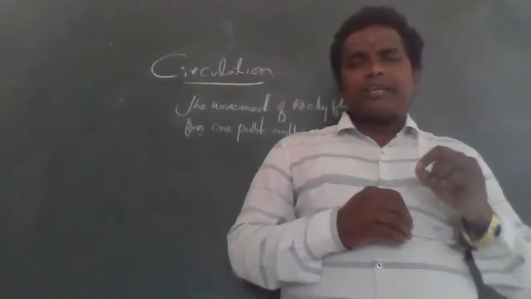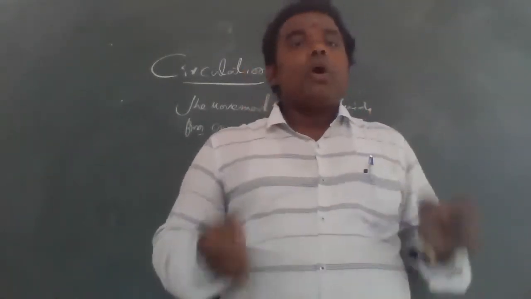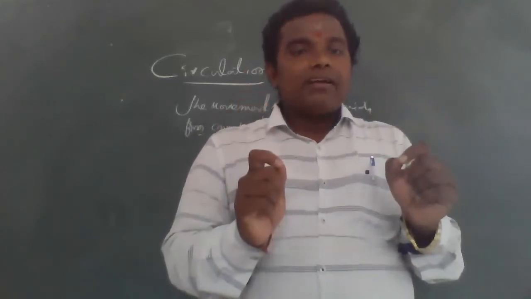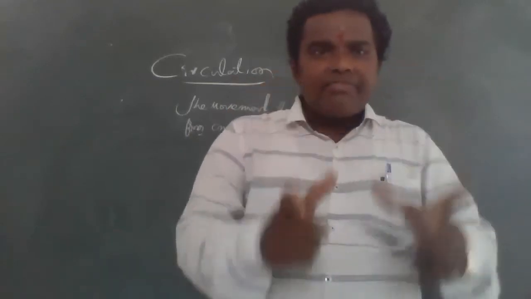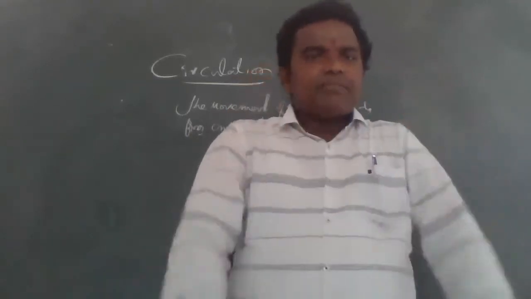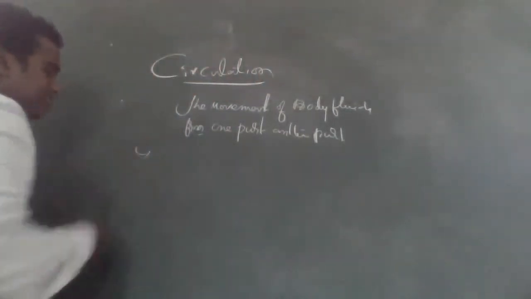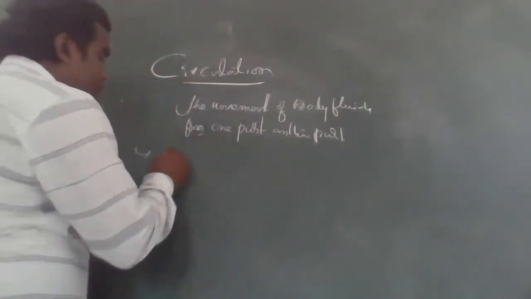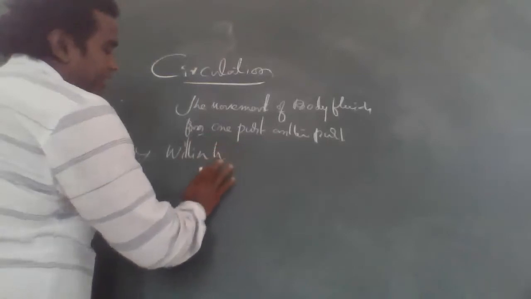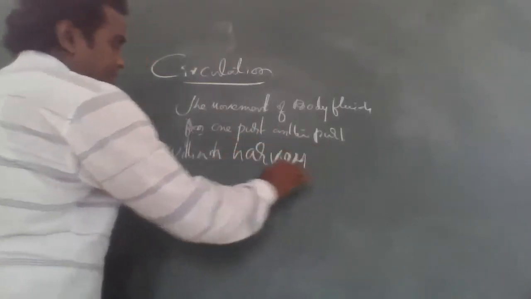Now, who discovered the circulatory system for the first time? Come on, tell me, any idea? William Harvey.